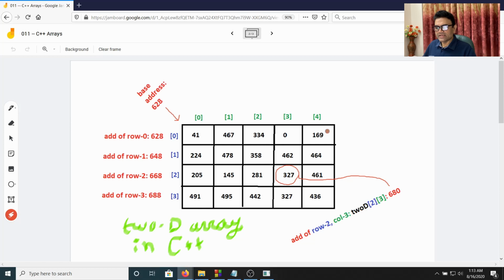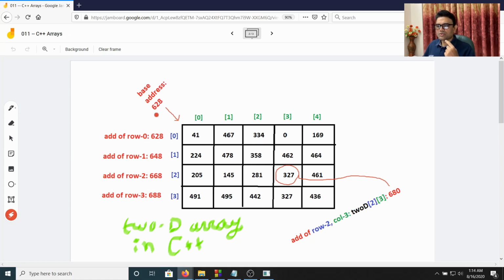Next 1D array is the next element. So this 1D array is the first element. Then this 1D array is the second element of the 2D. This 1D array is the third element of the 2D, and this 1D array is the fourth element of the 2D. So if I apply pointer arithmetic with the base address of a 2D, I get the address of the next element. Now here the elements are rows, 1Ds.